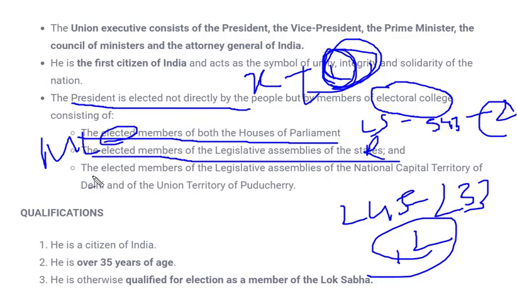The other members of the electoral college are the members of the Legislative Assembly of the National Capital Territory of Delhi and the Union Territory of Pondicherry. Earlier they were not part of this electoral college, but by the 70th Amendment Act of 1992, these members were also added to our electoral college, which is directly responsible for electing the President of India. So these are the members in the electoral college.